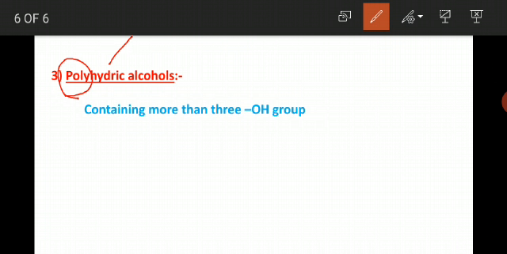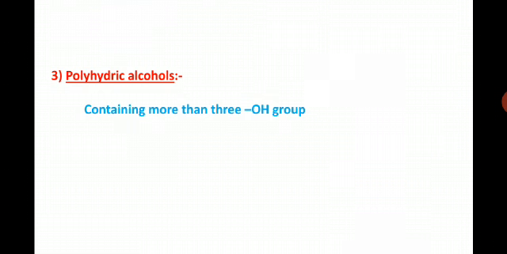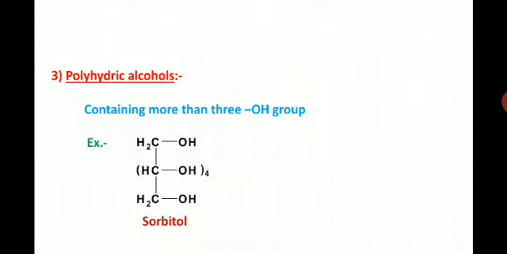So the alcohols which contain more than three hydroxyl groups, that is the important part, are referred to as polyhydric alcohols. One example we will consider is sorbitol. If you focus on the structure, you will find that this compound contains more than 3 hydroxyl groups.